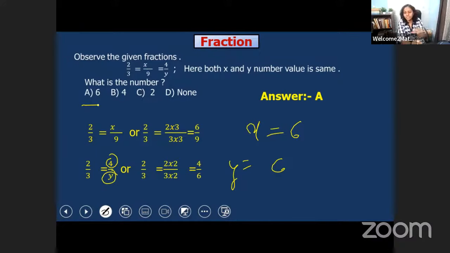And this is our first question from fractions. So did you see the answer? It is in this way we have to solve if we have an equivalent fraction question. Okay? x is equal to 6 and y is equal to 6. The same value.